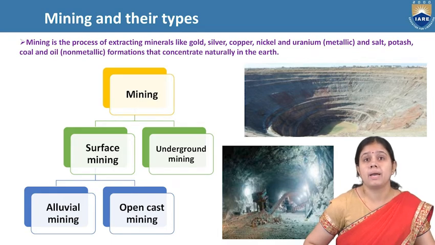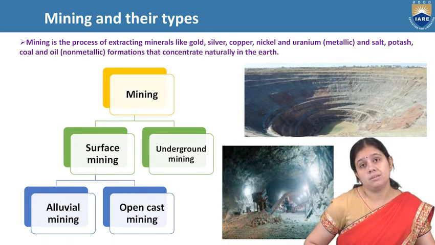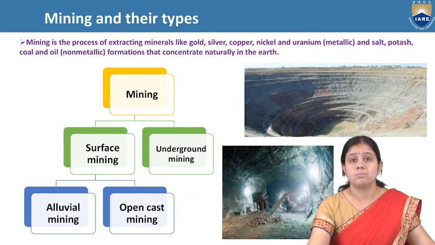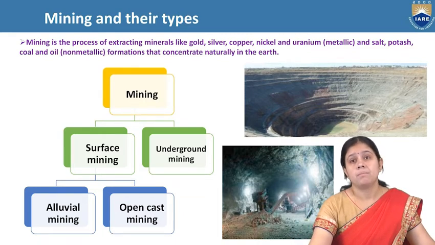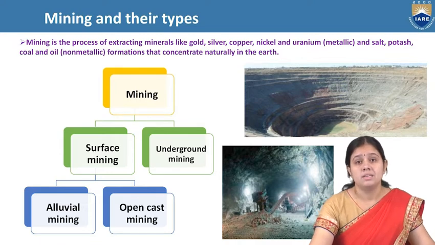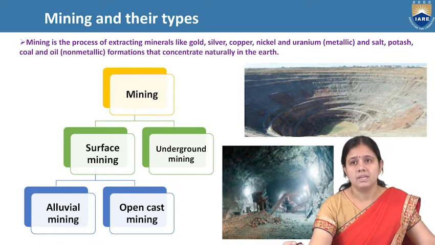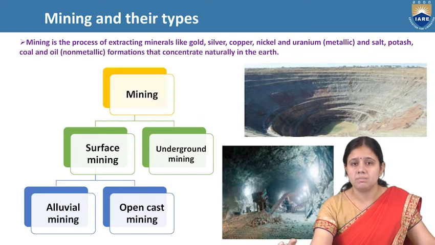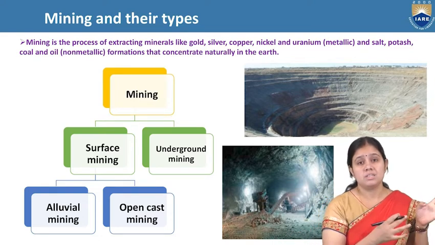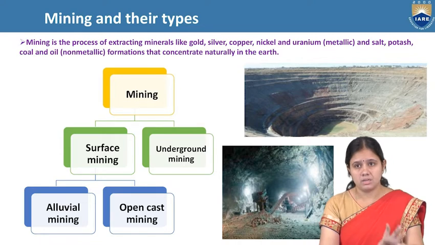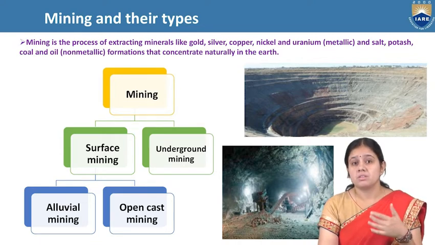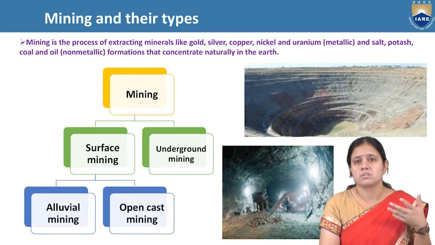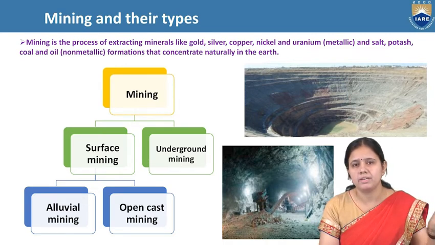Now we'll discuss mining, from where we get the metals. We get metal by the process of mining. Mining is the process of extracting metals and minerals like gold, silver, copper, and uranium from formations where they are present naturally in the earth. We extract that metal by the process of mining. Basically, mining is done in two types. The first is surface mining and then underground mining.